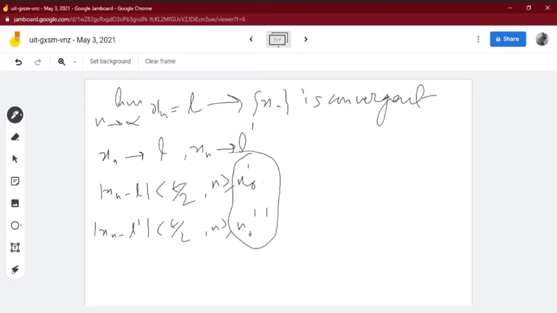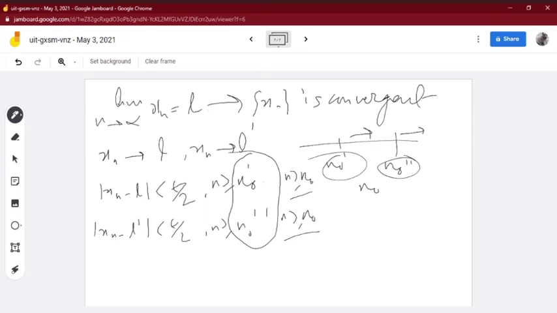If we take the maximum, then this definition is valid for both. So if n0 is the maximum, then both definitions are valid for n greater than or equal to n0.